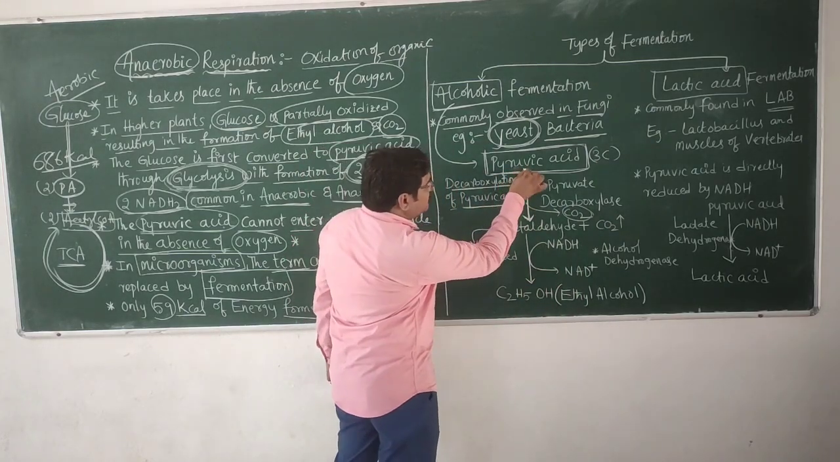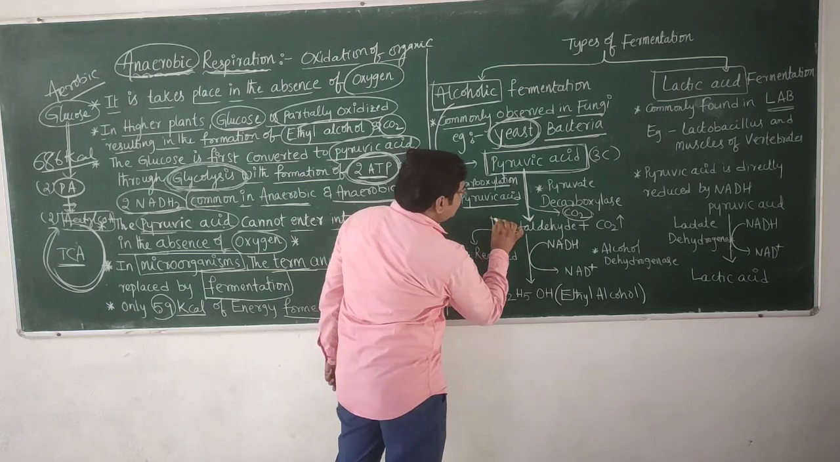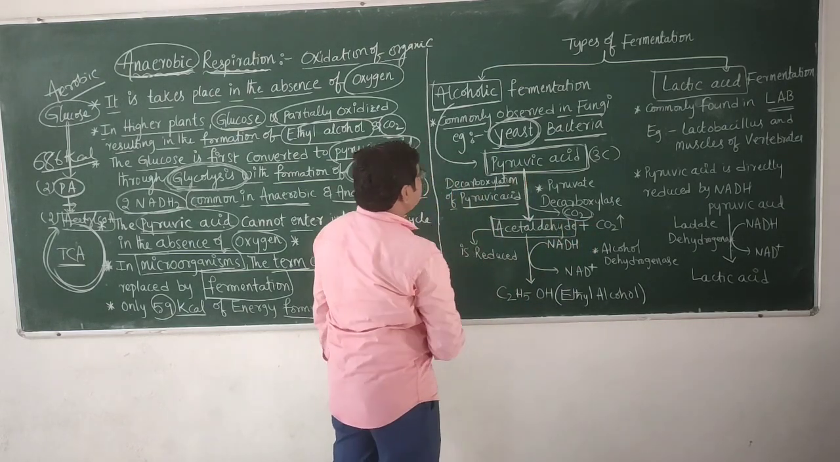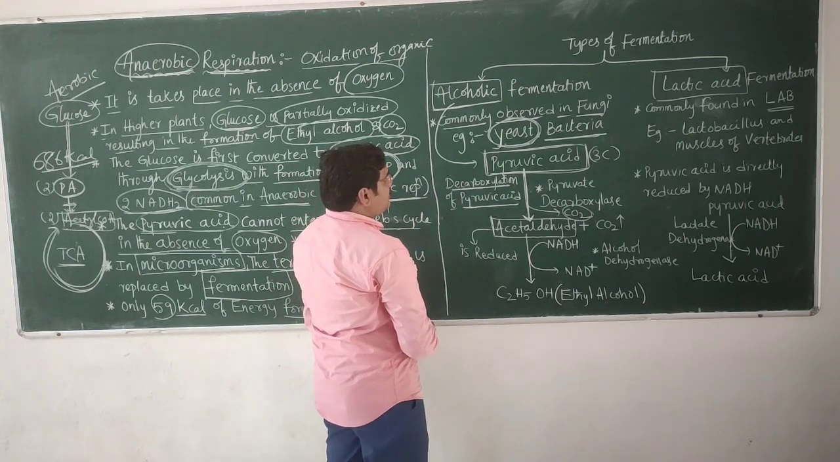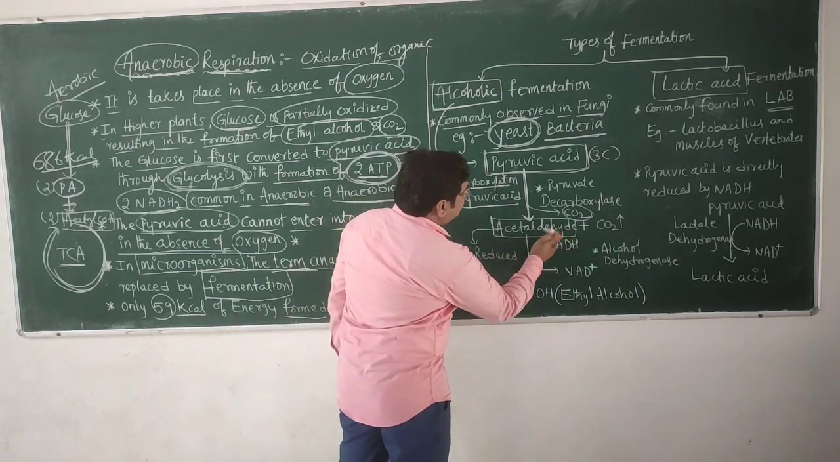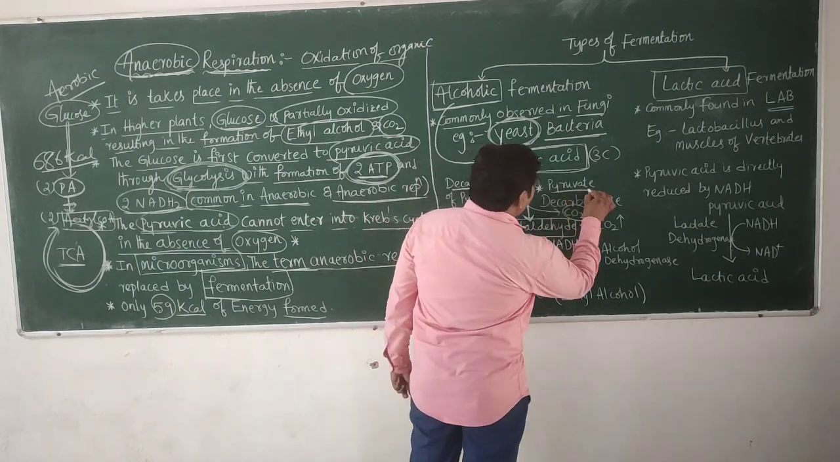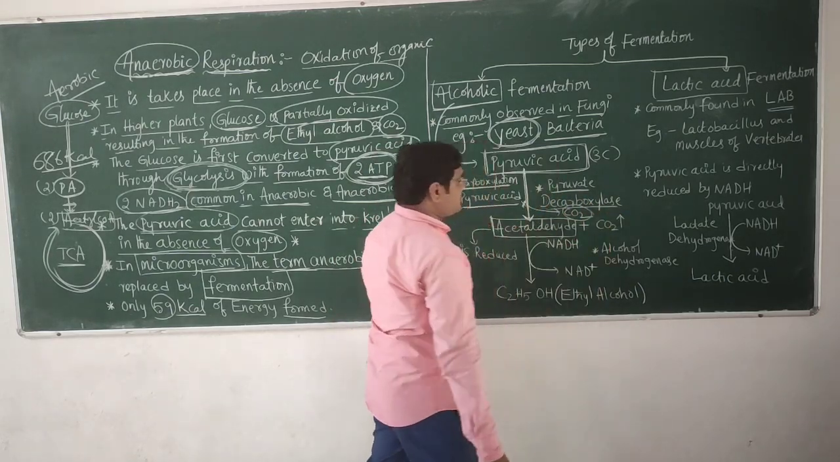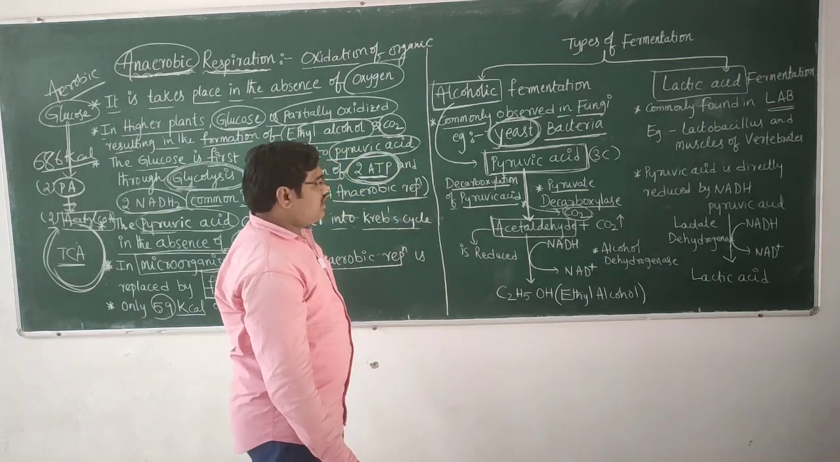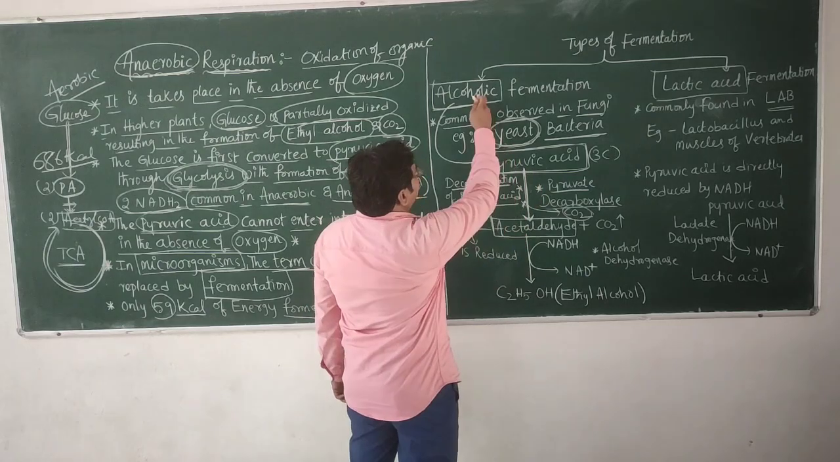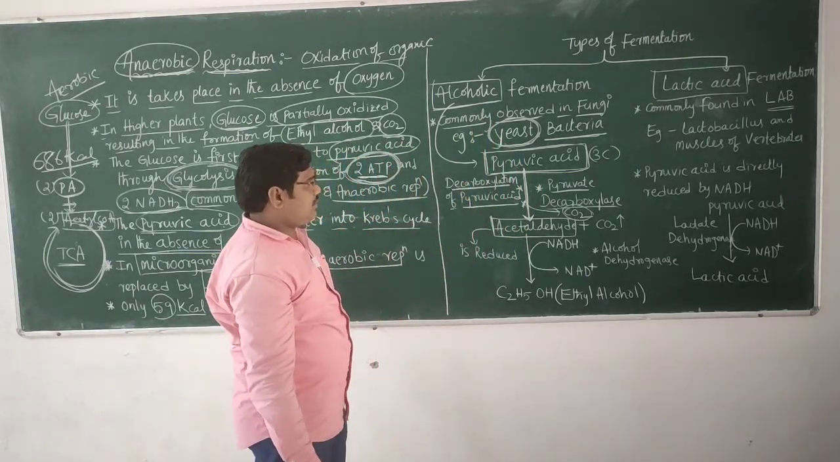Then the pyruvic acid is converted into acetaldehyde. The pyruvic acid is decarboxylated to form acetaldehyde. This reaction is catalyzed by pyruvate decarboxylase. So this is the first step in the alcoholic fermentation.